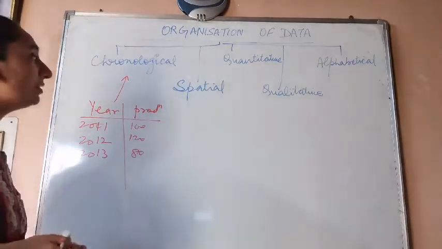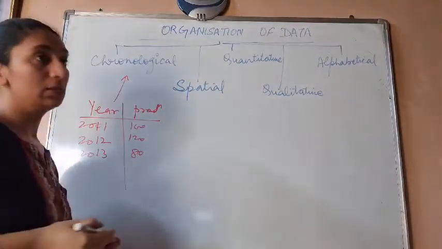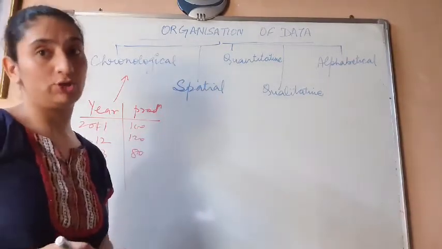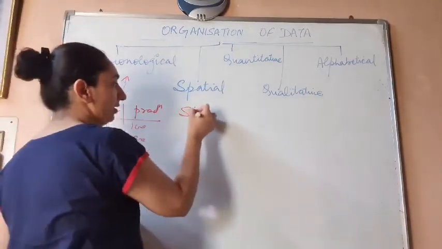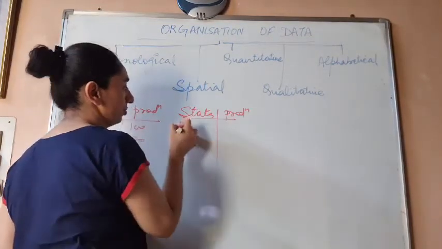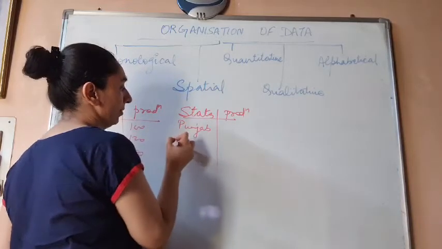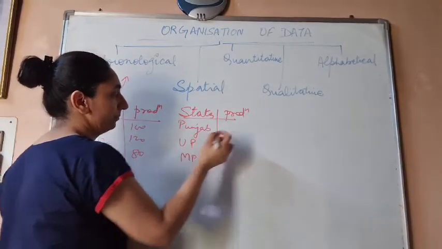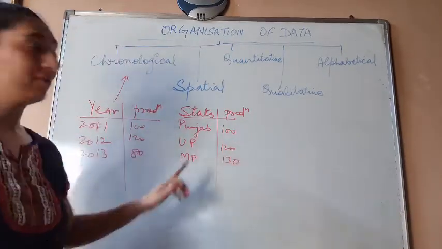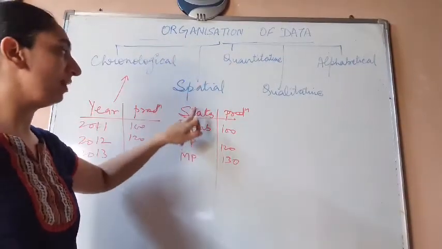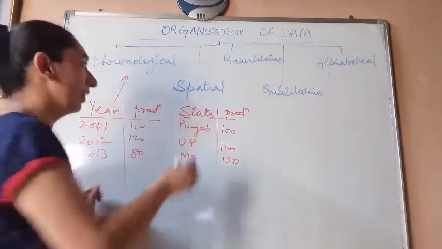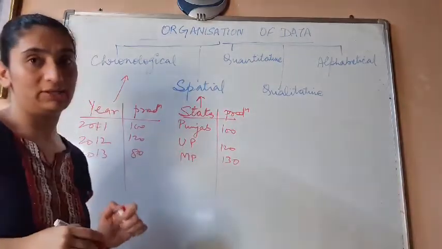Okay. Coming to next, let's talk about spatial. Spatial is the one in which we organize the data based on the geographical location of some place. For example, I said states and production. So I have Punjab, UP, MP, and 100, 120, 130. So I have classified the data on the basis of the geographical area where they exist. This type of organization is called spatial organization.